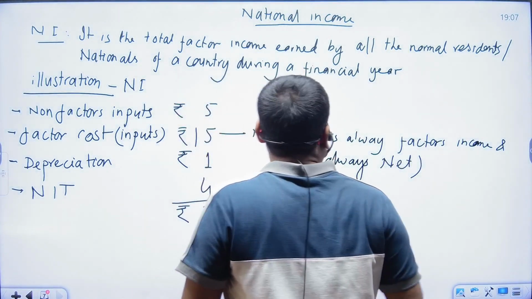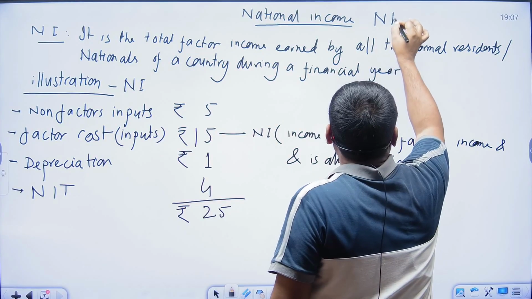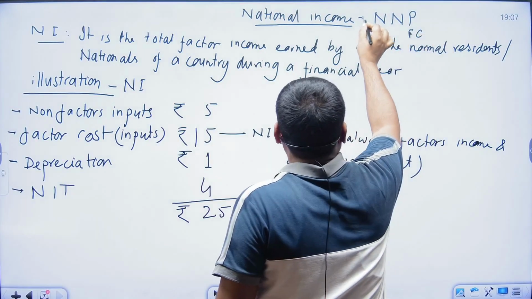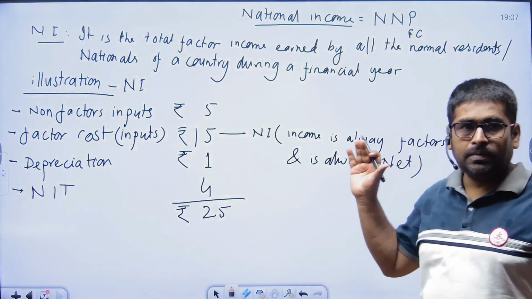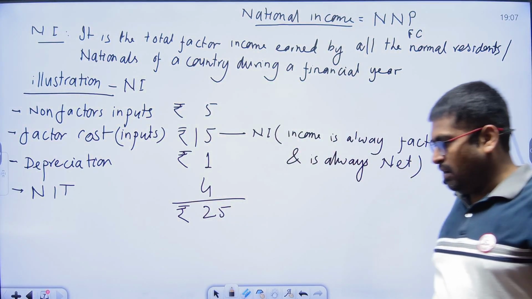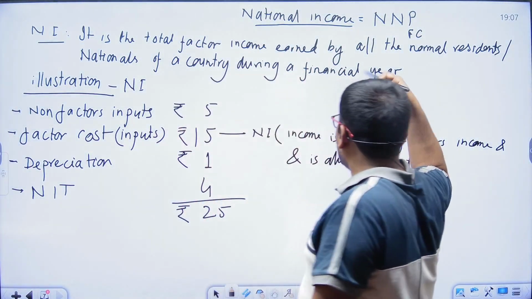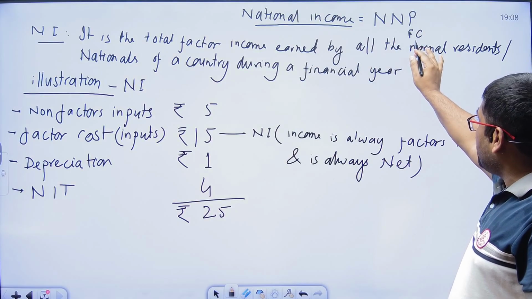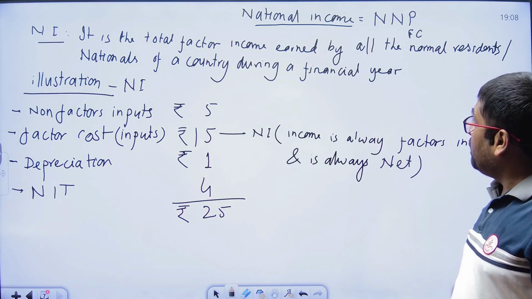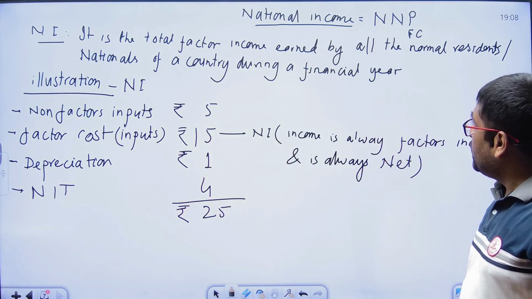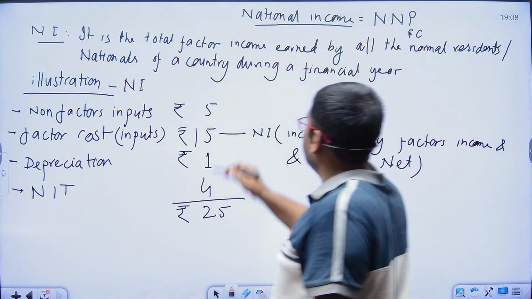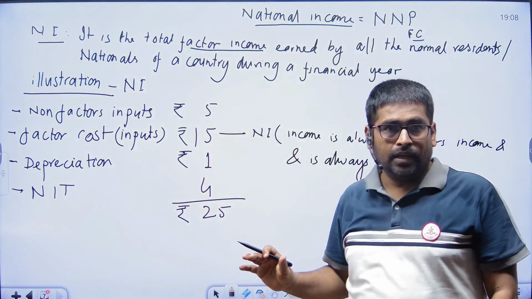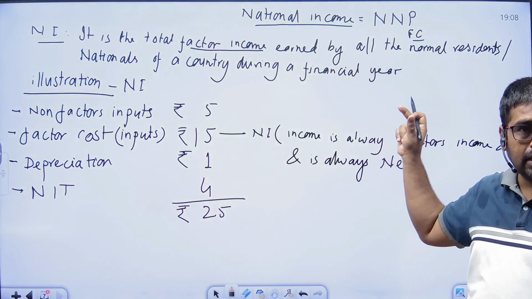National income means NNP at factor cost. In other words, we can say the national income is NNP at factor cost. In many exams, this question was also asked earlier. NNP at factor cost is the indication of the national income. Whenever we are estimating the total factor income, we are estimating it at the factor cost.